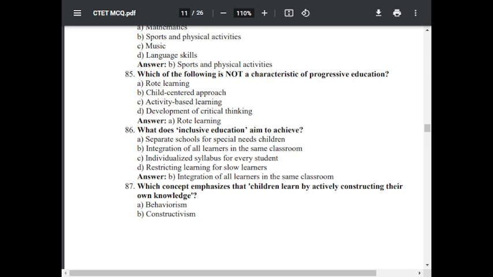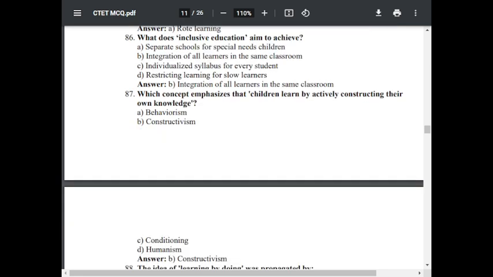Question number 87. Which concept emphasizes that children learn by actively constructing their own knowledge? Option A, behaviorism. Option B, constructivism. Option C, conditioning. Option D, humanism. The correct answer is constructivism. The constructivism theory emphasizes that children learn by actively constructing their own knowledge.